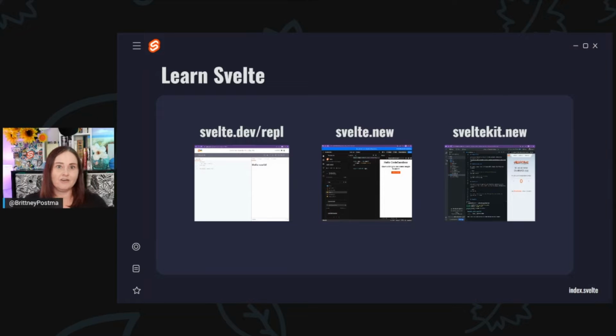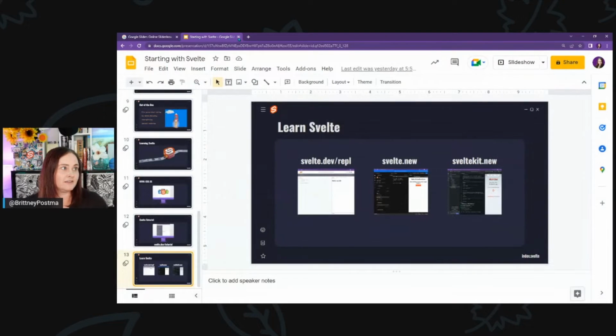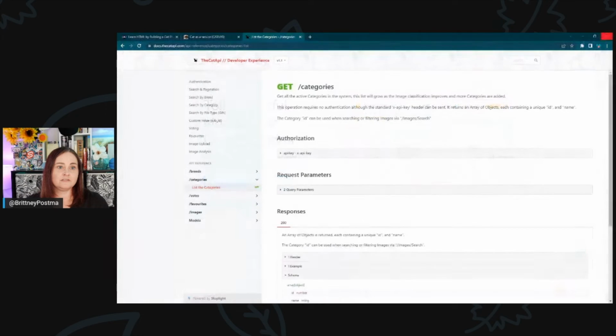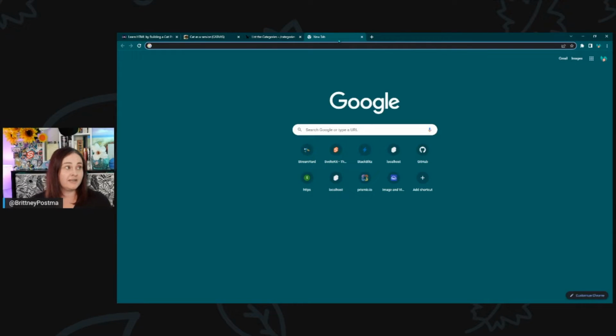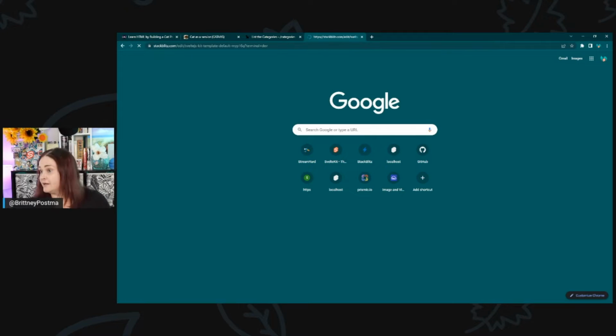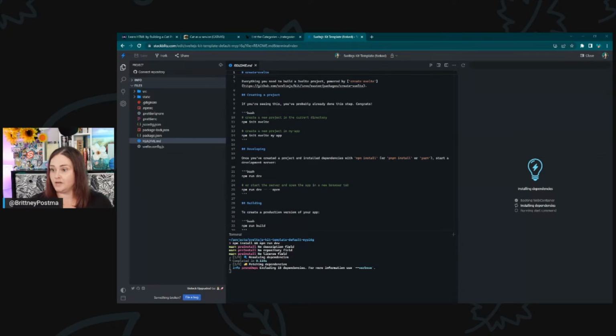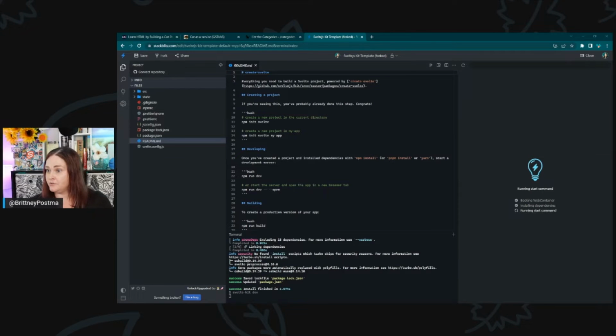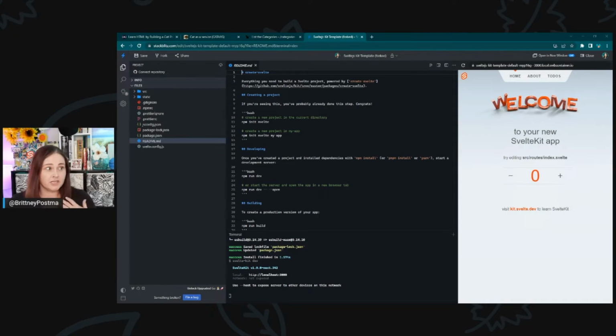I'm going to X out here, and we will go ahead and get into our demo. So I'm going to head over to SvelteKit.new, and I can post that over in the chat as well. That's all you have to go to, and this will fire up the demo to-do app that SvelteKit provides